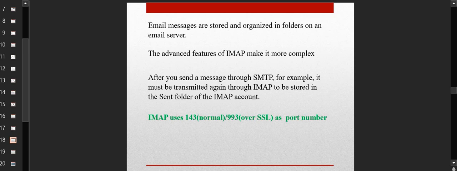So these are the advanced features of the IMAP protocol which make it more complex, but they are more secure and more organized. After you send a message through SMTP, for example, it must be transmitted through IMAP to be stored in the sent folder of the IMAP account. This is how it works when you have folder-wise structures. IMAP uses 143 without SSL and 993 over SSL as the port numbers. You have to remember the port numbers.